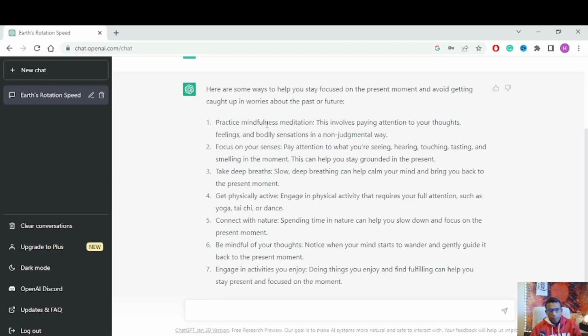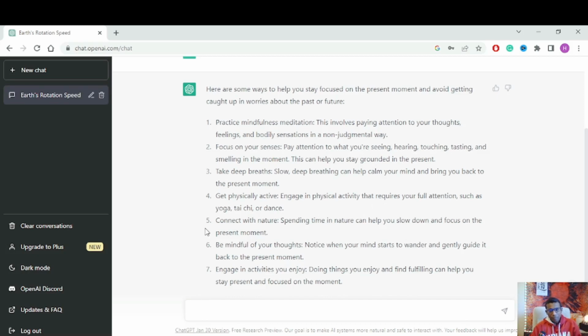First one, practice mindfulness meditation. Second one, focus on your senses. Pay attention to what you are seeing, hearing, touching, tasting and smelling in the moment. Third one, take a deep breath. And fourth one, get physically active. Engage in physical activity that requires your full attention.